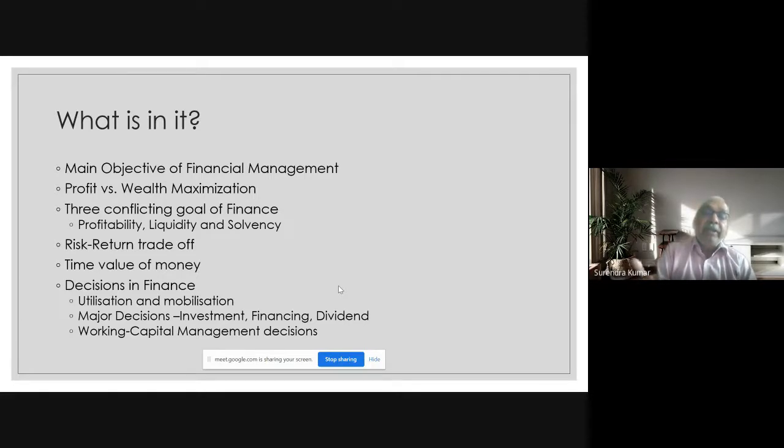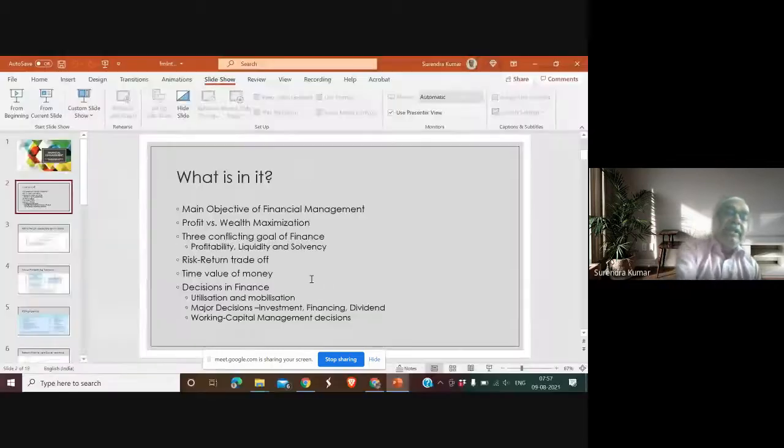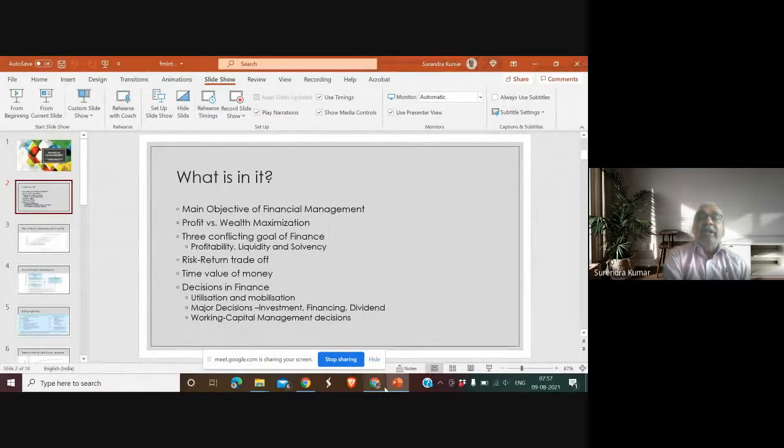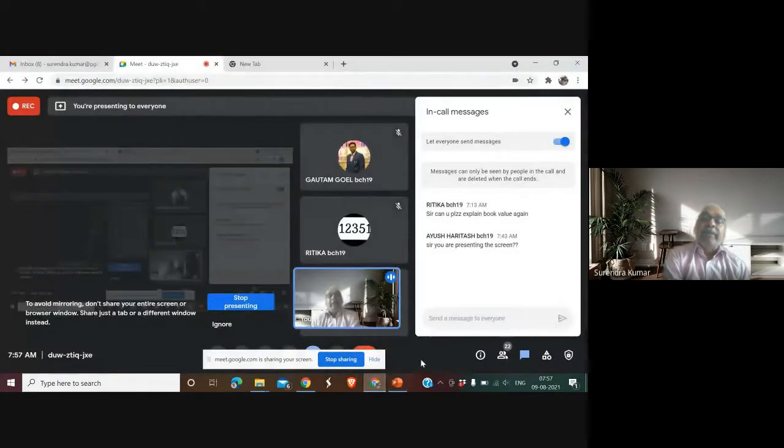Now, let me take an example at this stage. Let us say a company with a face value of 10 rupees share is compared to last year. Let's say last year dividend was 30%, and this year company has declared a 40% dividend. Now the profit has not increased and the dividend has increased. What question comes to your mind when company gives extra dividend? Is company doing better? Is company doing worse? Yes, anybody?